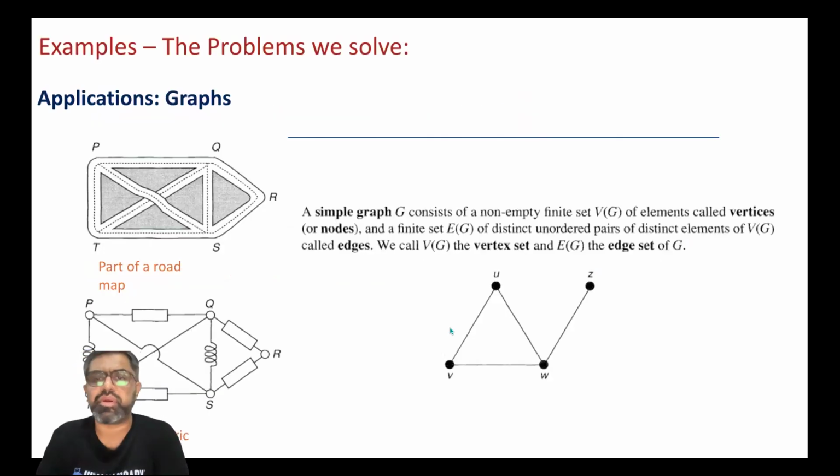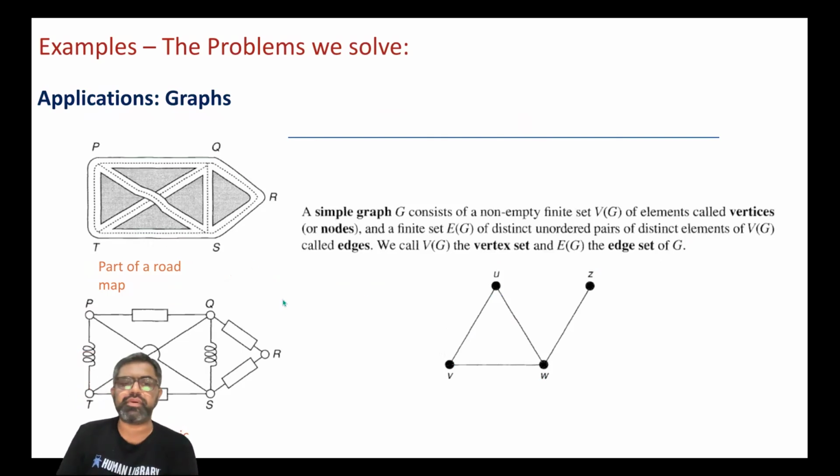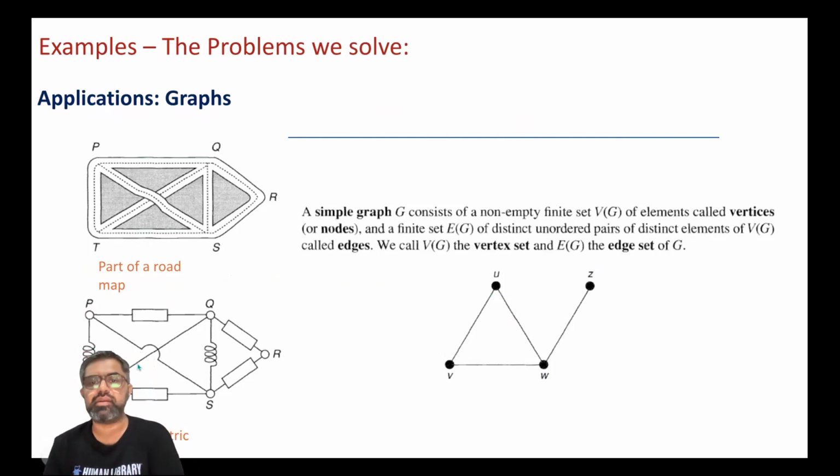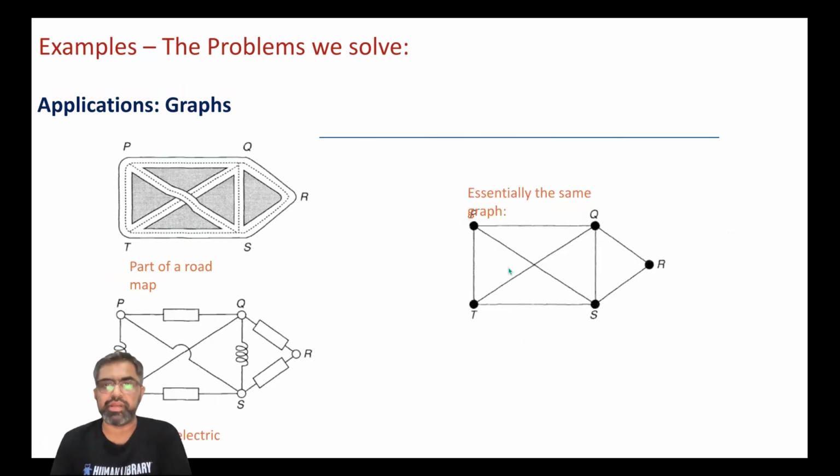And then another problem is about graphs. We represent some structures, some relationship between entities with the help of graphs. So over here, nodes are some entities and the links or edges are some relation between them. These could be, for example, a road network, a relationship network, an electric circuit, or it could be anything where we can define a relationship between the entities. So how many possible structures, possible graphs or substructures, subgraphs could be possible in a very big graph? Over here, we have shown some simple graph, but graphs could become really big.